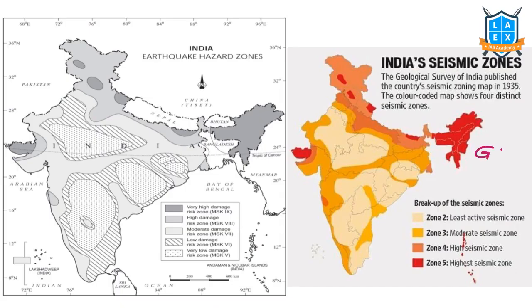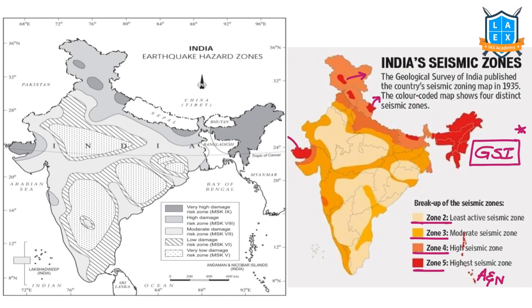We have the Geological Survey of India. It has surveyed the breadth and length of India for the vulnerability to earthquakes, and it has divided India into zones: Zone 5, Zone 4, Zone 3 and Zone 2. Zone 5 is the highest seismic zone. Zone 4 is a high seismic zone. Zone 3 is moderate. Zone 2 is least. See here, Andaman and Nicobar Islands, northeastern states, Himachal Pradesh and Uttarakhand, and part of Jammu and Kashmir. These states are part of Zone 5.